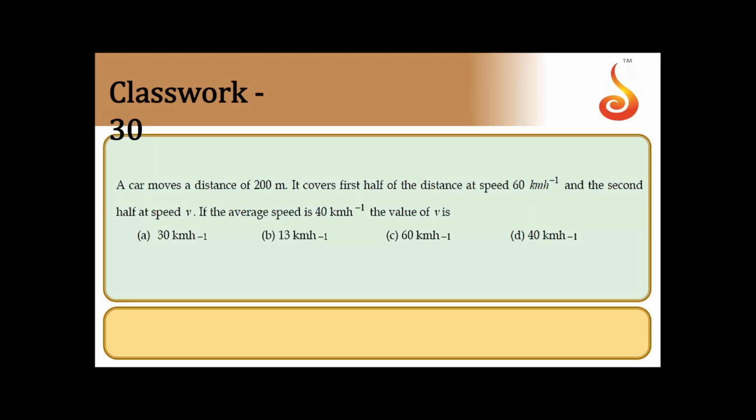A car moves a distance of 200 meter. It covers the first half of the distance at a speed of 60 km per hour and the second half at speed v. The average speed is 40 km per hour. Then the value of v is. So total distance is given, 200 meter. The first half of the distance is covered at 60 km per hour, the second half at speed v. Average speed is given as 40. You need to find v.